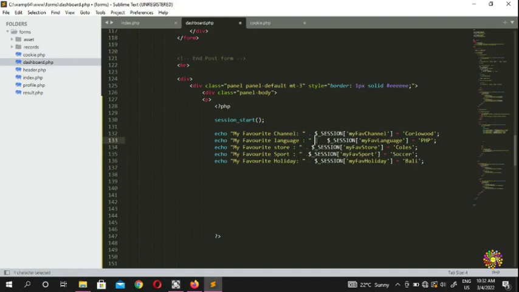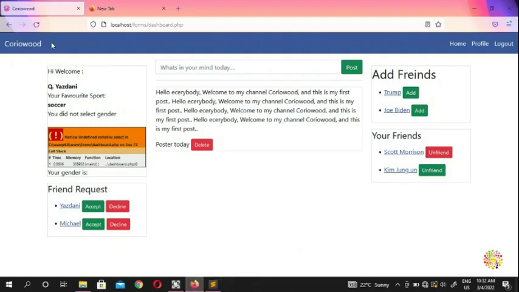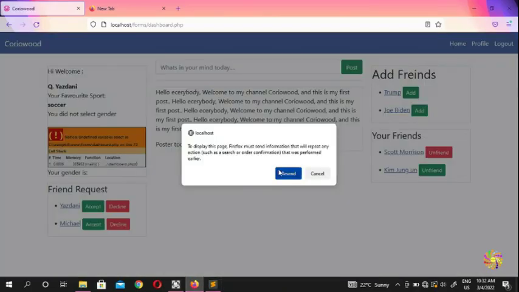You guys don't forget this, there is a dot here where it's ending, and where the session starts, there is a dot. Okay, so now we're putting session start, and we're gonna press Control S to save, or you guys can come here and save all, and we're gonna come here and refresh this one.